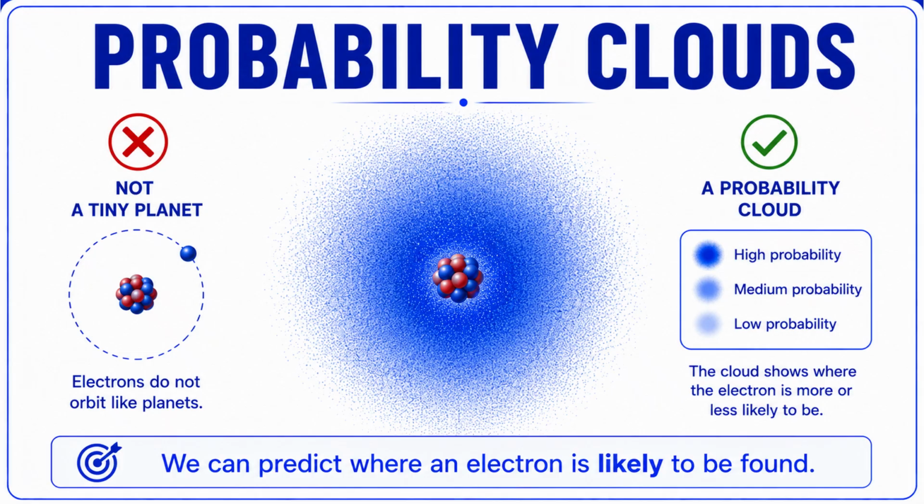One of the biggest surprises in quantum mechanics is that electrons do not orbit the nucleus like tiny planets orbiting the sun. Instead, they exist in what scientists call a probability cloud. This cloud does not show where the electron is. It shows where the electron is most likely to be found. The darker and denser regions represent a higher probability, while the lighter regions represent a lower probability. So rather than predicting an exact location, quantum mechanics predicts the likelihood of different locations. This is a completely different way of thinking about nature, and one of the key ideas behind the Schrödinger equation.